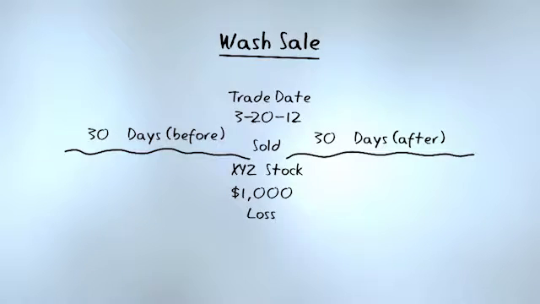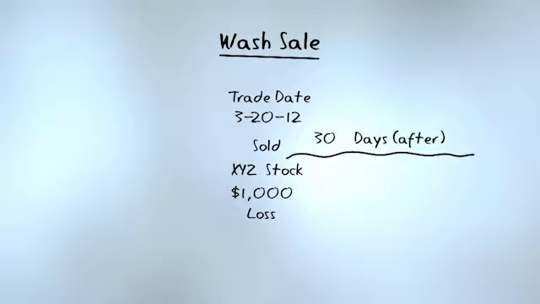It's a wash sale. So let's say that I sold the XYZ for a $1,000 loss on 3/20. I had bought that XYZ stock on 3/1 of the same year. I could not write off the loss because that sale was within 30 days of the purchase.